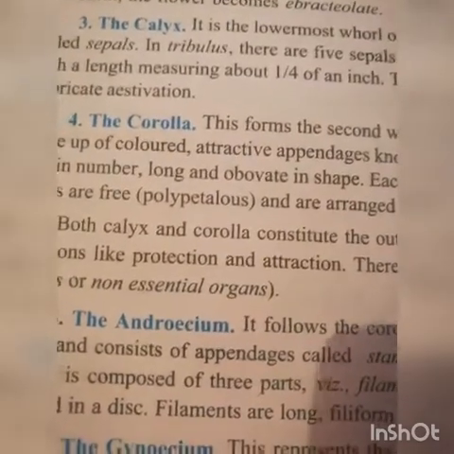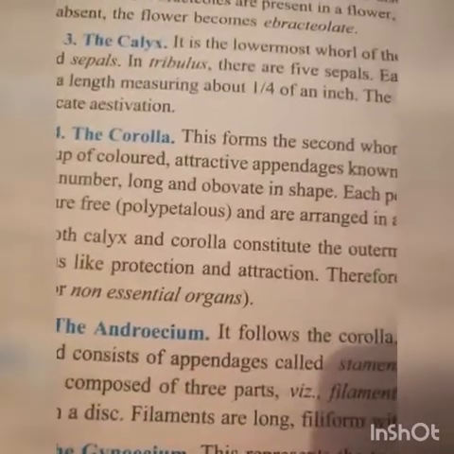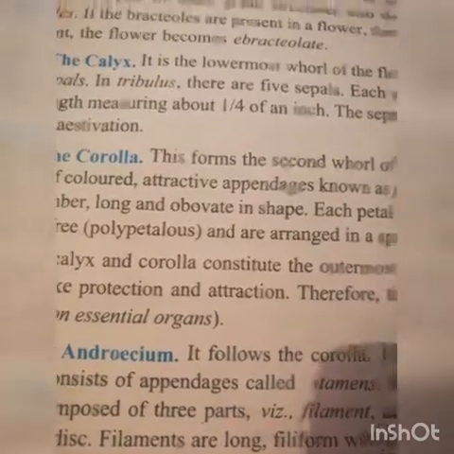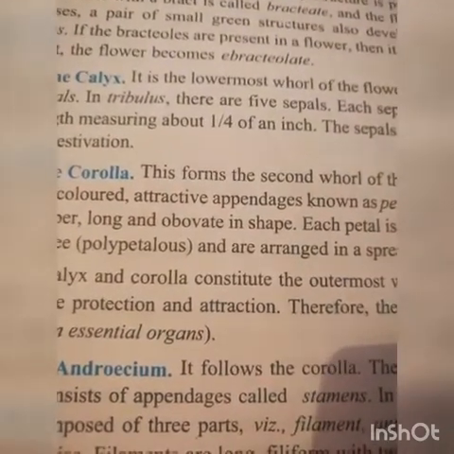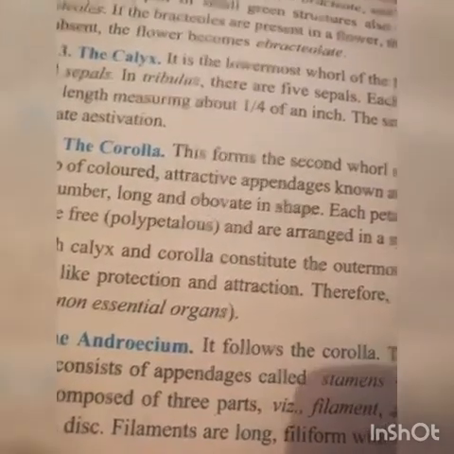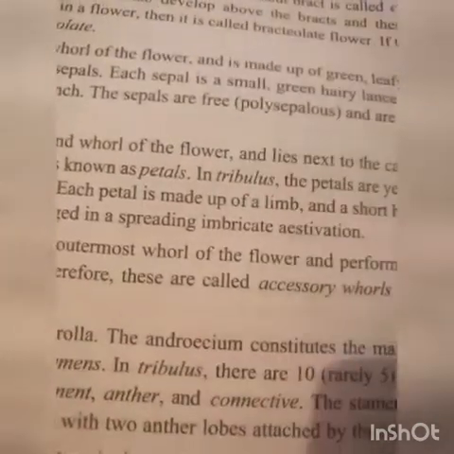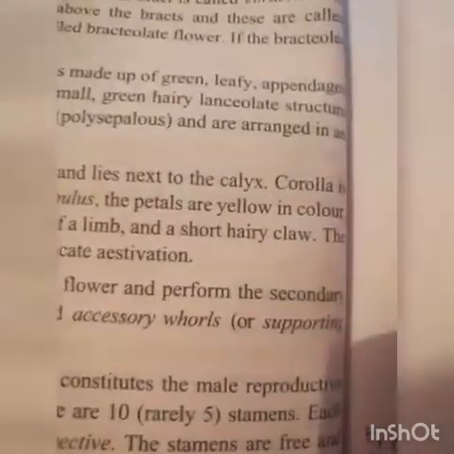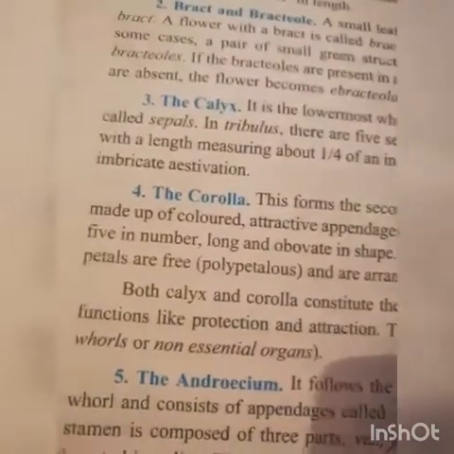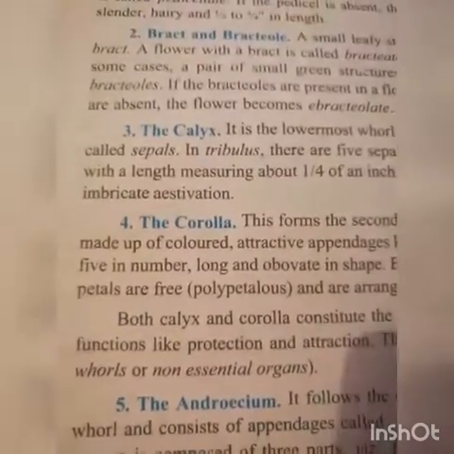Insects are attracted due to colored petals, and if the insects visit the flower, then the pollen grains stick on their body and they help in pollination in flowers or plants. Therefore, these are called accessory whorls or supporting or non-essential parts of the flower, non-essential organs.